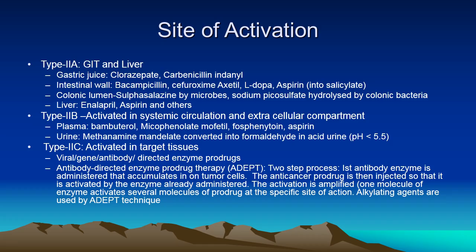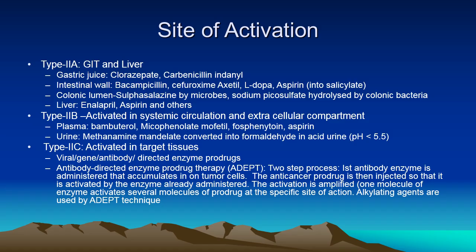Type 2B are those drugs that are activated in the systemic circulation, the extracellular compartment. In plasma, bambuterol is converted into terbutaline. For mycophenolate mofetil, the mofetil ester is hydrolyzed. Fosphenytoin I talked about. Aspirin has multiple sites of activation. Sometimes a drug is activated in urine. Methenamine mandelate is converted into formaldehyde in acid urine and was used in the treatment of urinary tract infection.